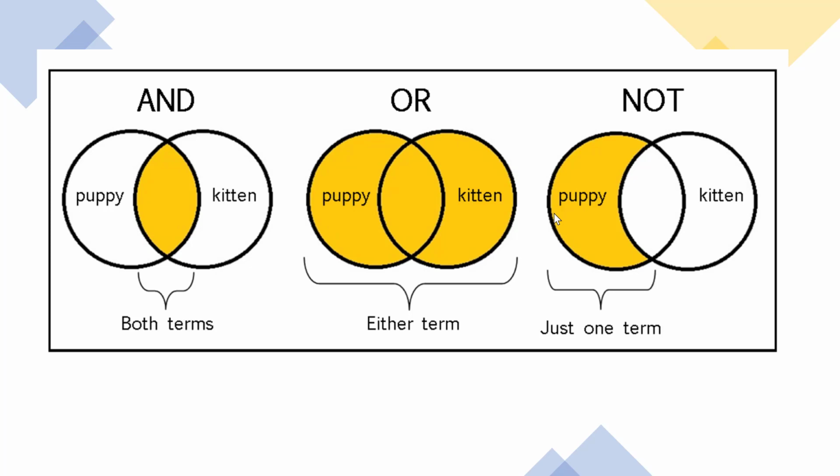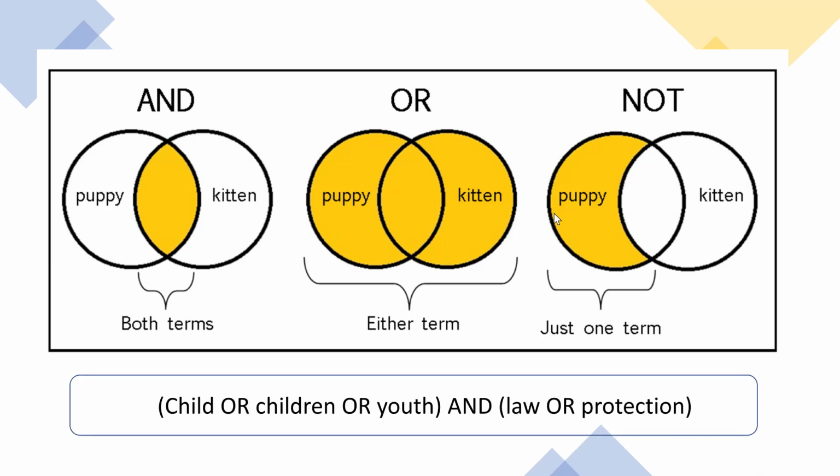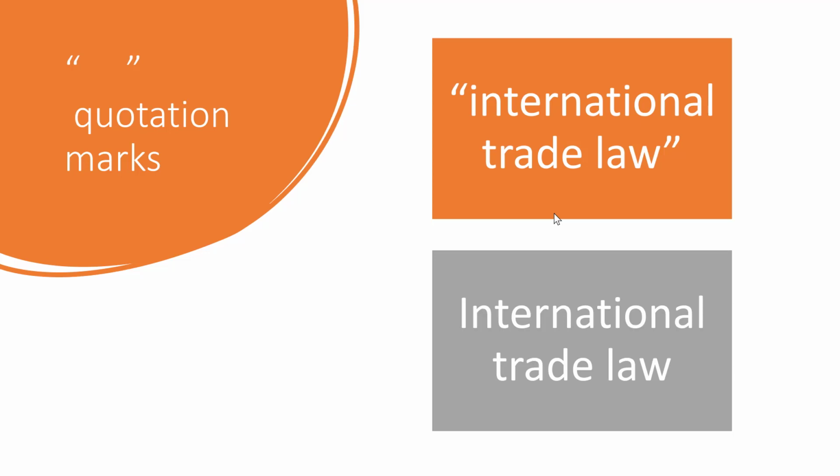All Boolean operators need to be capitalized in OMNI in order to be recognized as an operator. They can be combined in use as well. Use brackets to define the order of operators. Quotation marks are used when you are searching for a specific word combination or an exact phrase. When quotation marks are added for the term international trade law, the search retrieves books with this exact phrase.